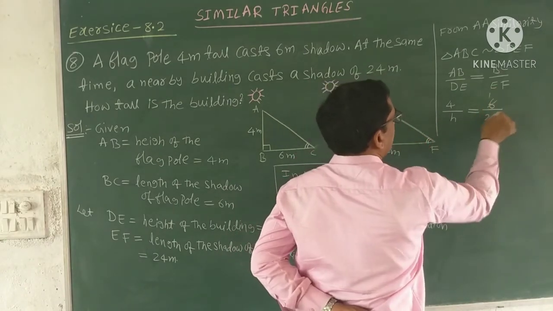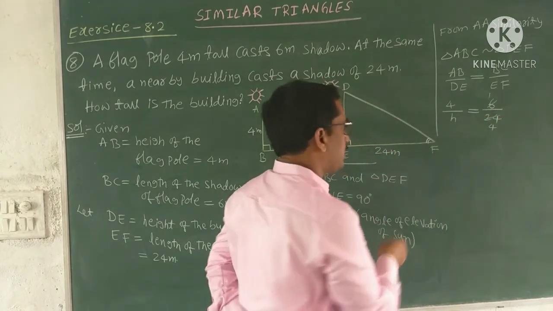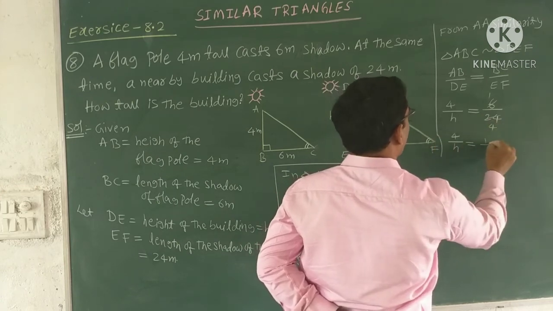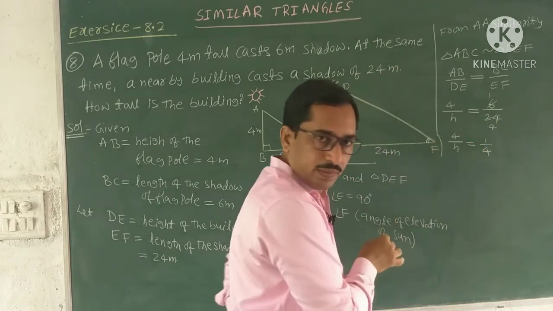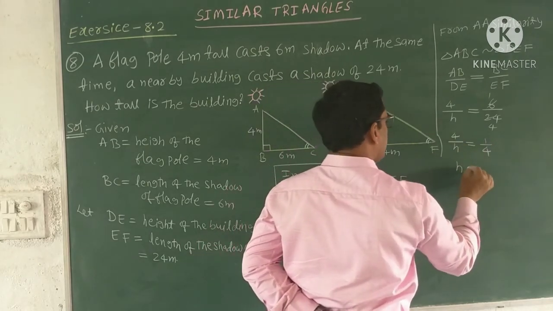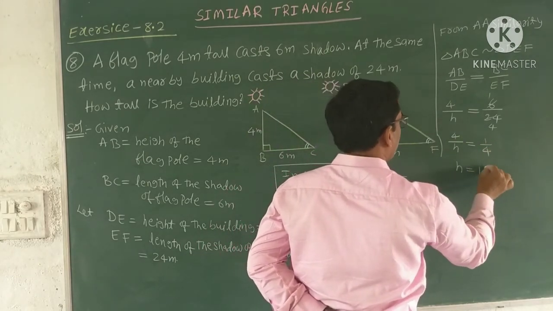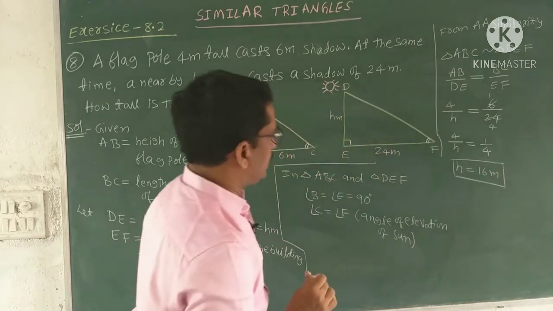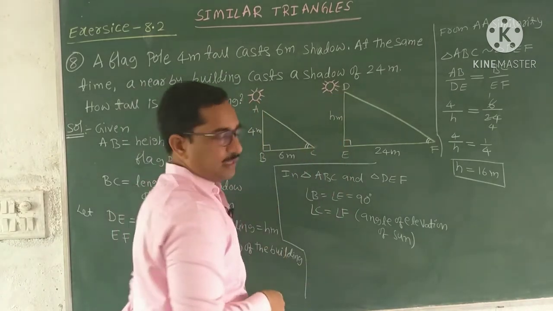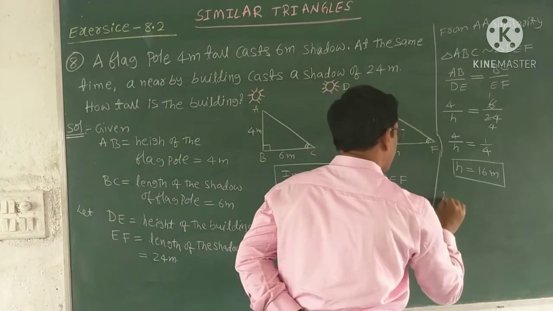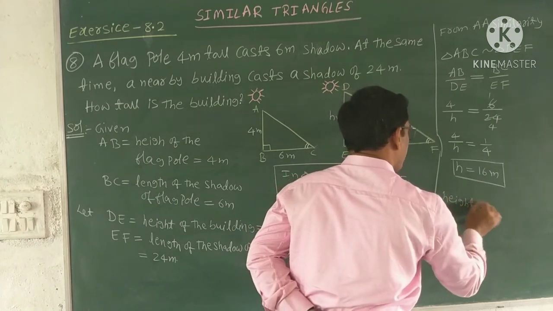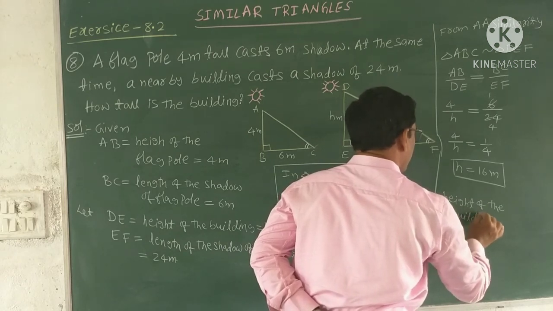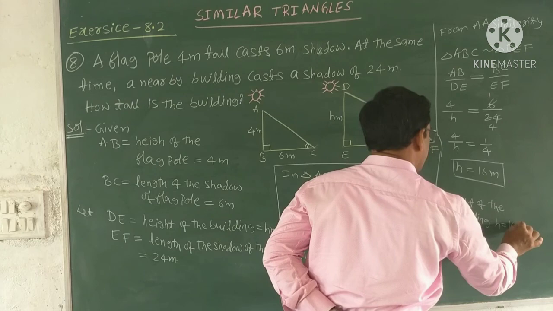Now 6 ones are 6, 6 fours are 24, so cancel. So write 4 by H equal to 1 by 4. Now do cross multiplication. 1 into H equals H. Next 4 into 4 equals 16. So the height of the building H equals 16 meters. Our required height of the building H equals 16 meters.